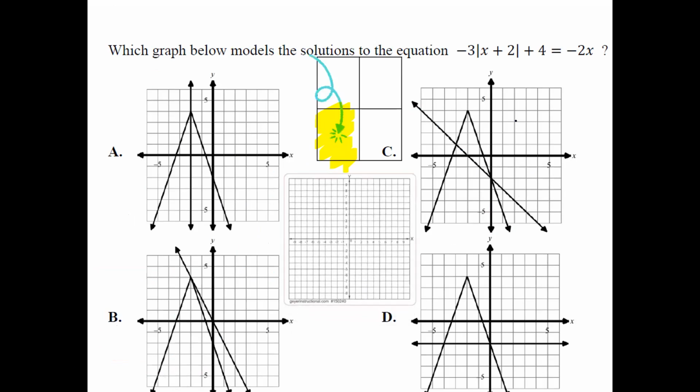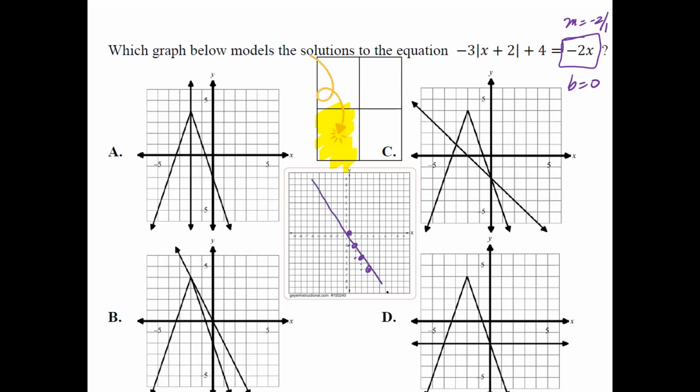And so as I look at this equation here, we're going to separate it. The first thing I'm going to do is look at the last piece right here, which is negative 2x. So that means I'm going to have a slope of negative 2 over 1, and I start at 0. I go down 2 over 1, down 2 over 1, down 2 over 1, and here is my equation. The negative 2 means you go down, the 1 means you go over to the right.